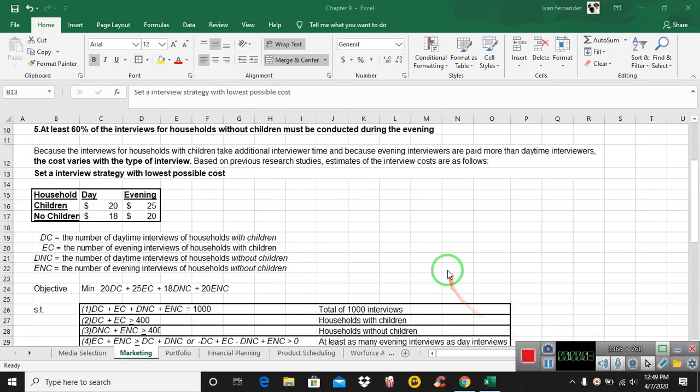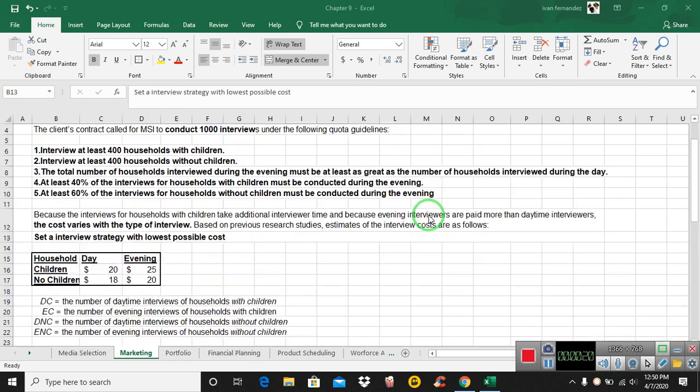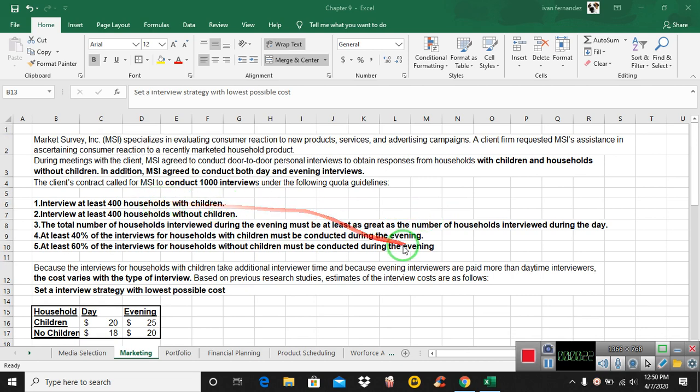The second problem in Chapter 9 is very similar to the media selection problem. We're doing more marketing analysis, marketing campaigns, and in this case, we're doing a survey, and we're going to gather information from households. Let's just take a look at the problem.